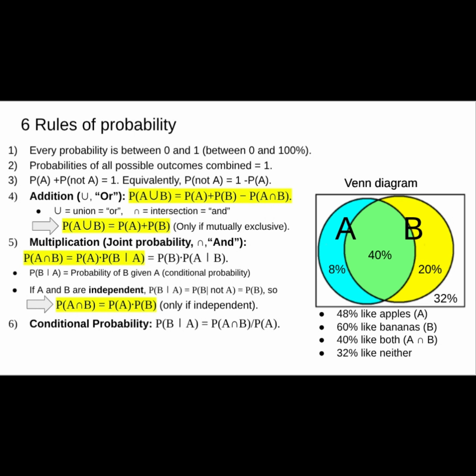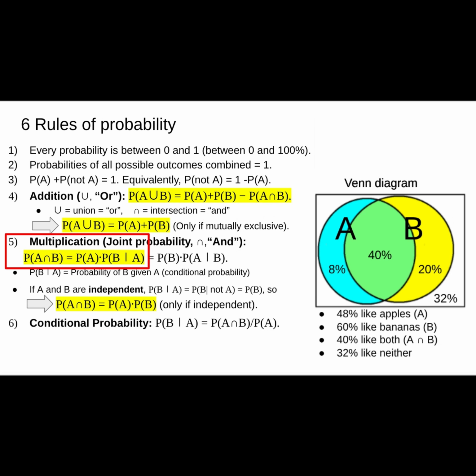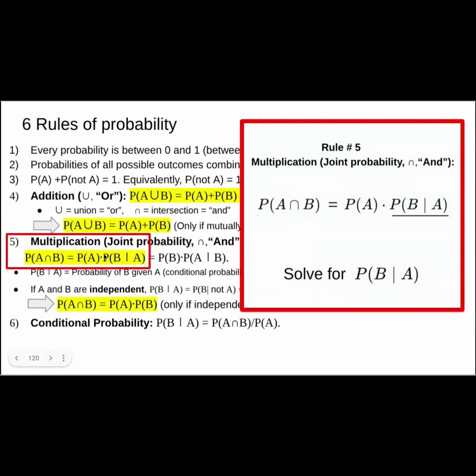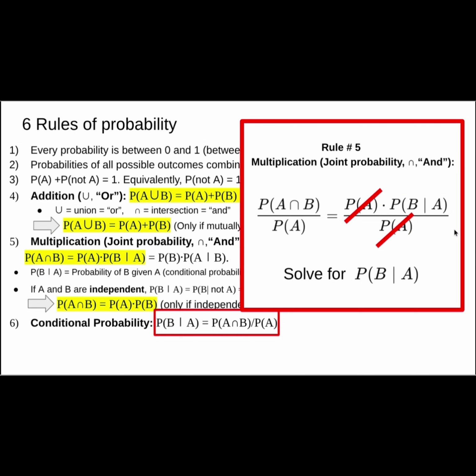This rule can actually be derived with simple algebra from the 5th rule. If you solve for P of B given A, how do you do this? You divide both sides by P of A. So you get P of B given A equals P of A and B divided by P of A.